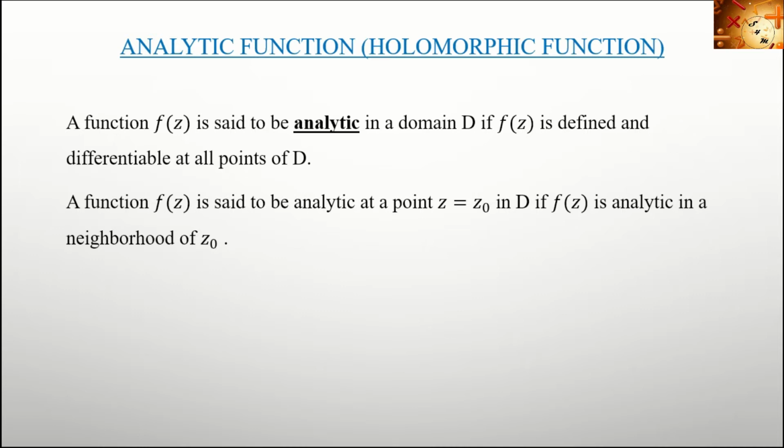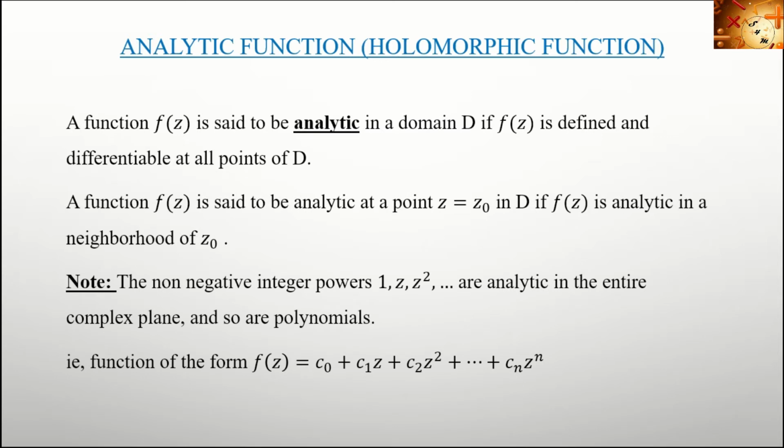So in a domain D, at all points of D, it should be defined and differentiable, and if f of z is said to be analytic at a particular point, then it is enough that f of z is analytic in a neighborhood of z0.